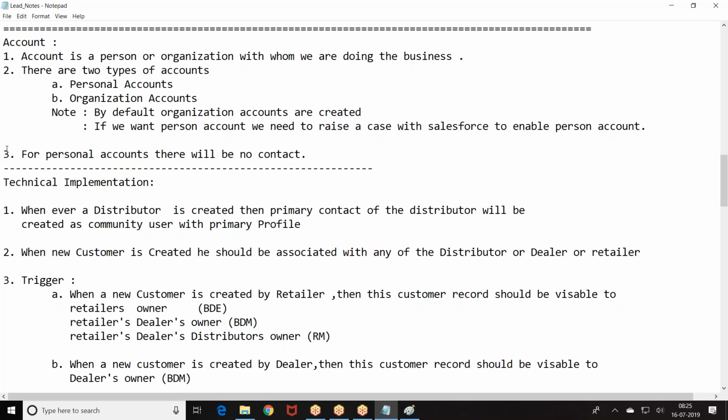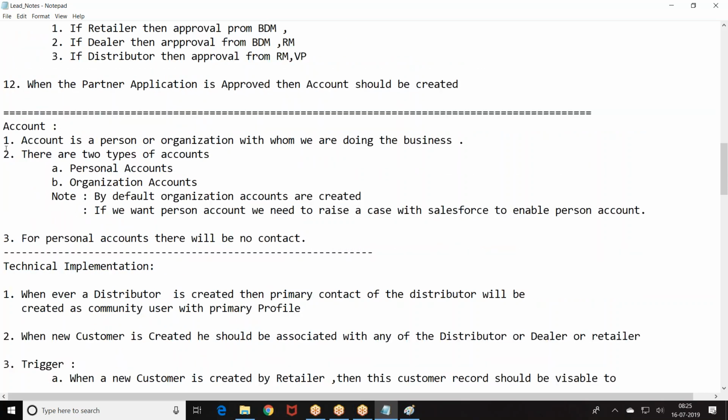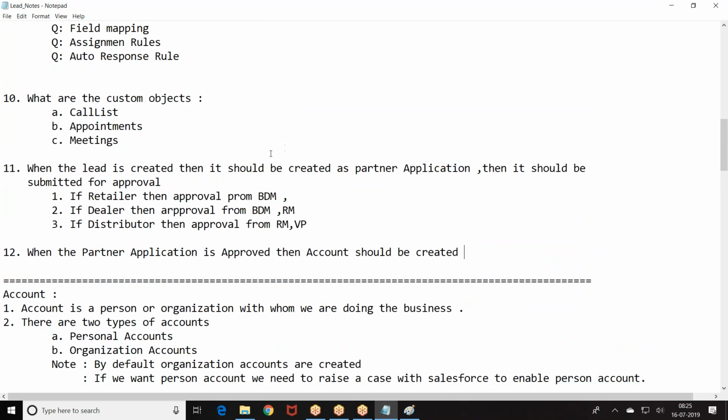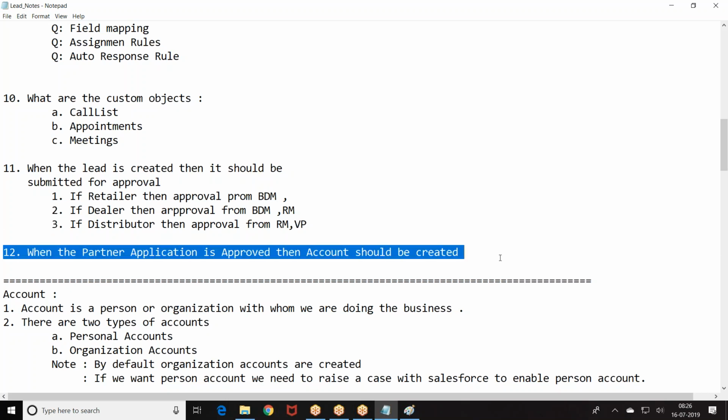Basically, actually, first the partner application will be created. Once all the documents are submitted, then the lead will be created. Once the lead is approved, the account will be created. This is the actual story. Because I already covered the lead for you, I just made it vice versa. Can I modify this? Basically, the story should be like this.